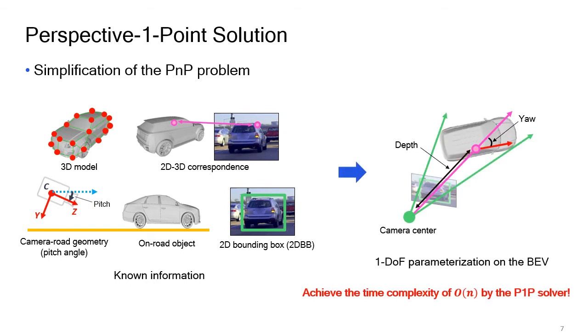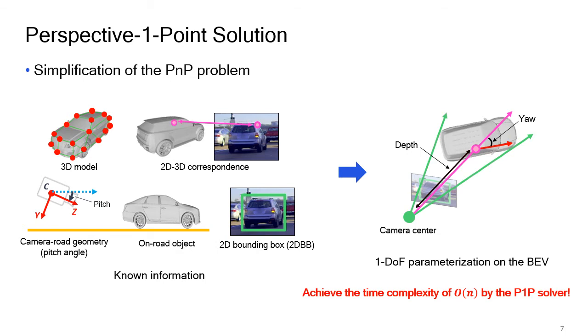Using this information, the PnP problem can be simplified as finding a keypoint depth and an object angle, which adjoin the object corners to both the left and right edges of the 2D bounding box on the bird's eye